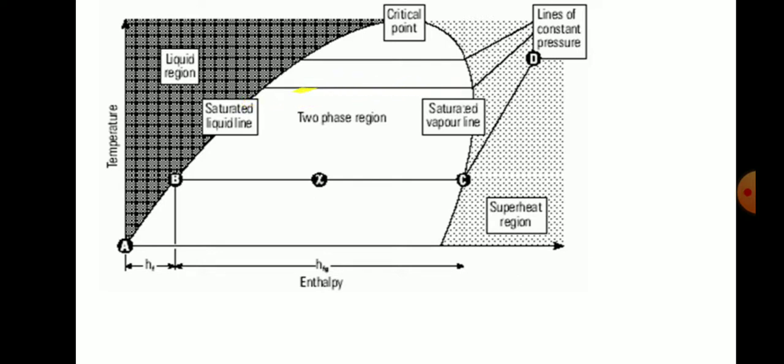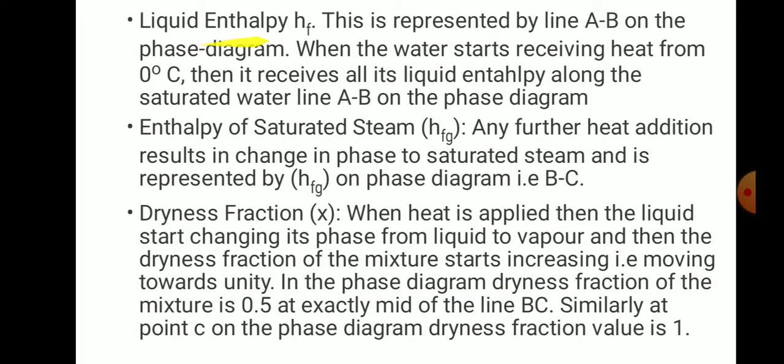When we increase the temperature once again, it will go to the maximum point, the saturated point. So here, the steam phase diagram is represented by A, B, X, C, D. First we see about the liquid enthalpy.